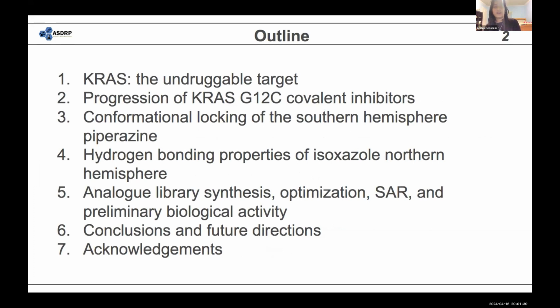First, I'll be talking about how KRAS was originally considered to be an undruggable target. Then I'll talk about the progression of the G12C covalent inhibitors, and then on to the pharmacophore model that we created, starting with the southern hemisphere pyrazine, and then the isoxazole on the northern hemisphere. And then I'll talk about the analog library synthesis, optimization, structure-activity relationship, and some preliminary biological activity. And we'll conclude with some future directions and acknowledgements.